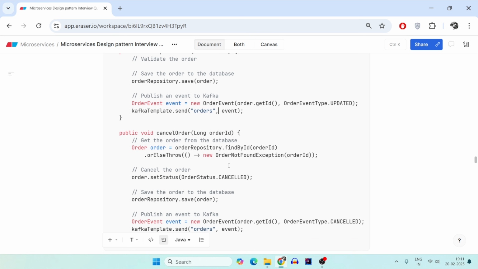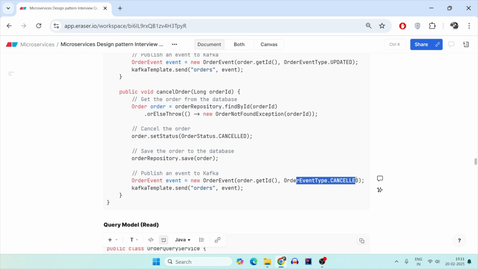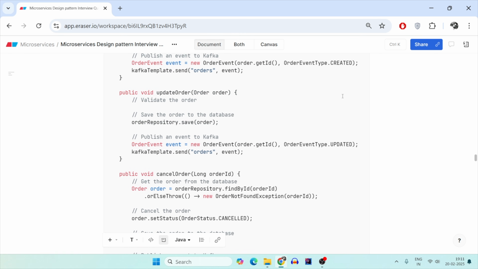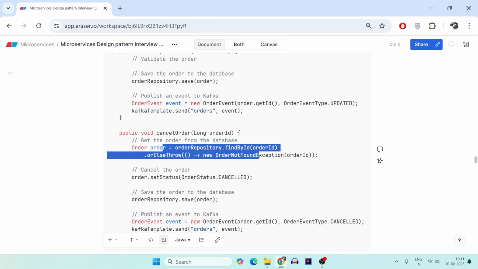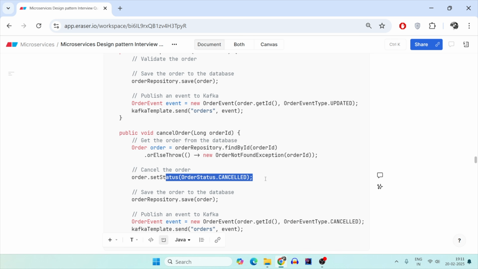Third is the cancel. Again, the event type becomes cancelled, where the order event types are created, updated, and cancelled. Here also, it first finds out whether the order is already there. It sets the status as cancelled. This is not a hard delete of the order. Your order detail will still be there, but since you've cancelled it, it is not a hard delete. It is just setting the flag or status as cancelled. It is still there in the repository, and that is the beauty of soft delete.